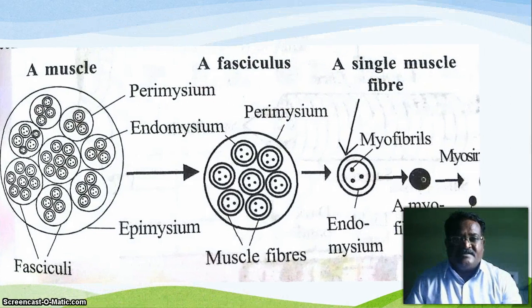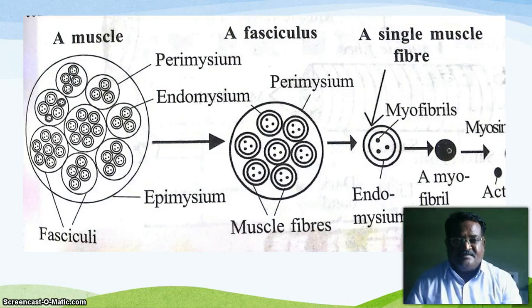Next, we see this figure, which shows the ultrastructure of the muscle. This muscle has a covering layer called the sarcolemma, which encloses the cytoplasm called the sarcoplasm, and in the sarcoplasm there are fasciculi. A bundle of fasciculi is present in the muscle. This is one fasciculus, and each fasciculus is covered by a membrane called the perimysium.